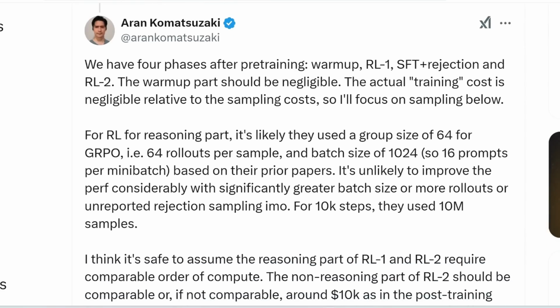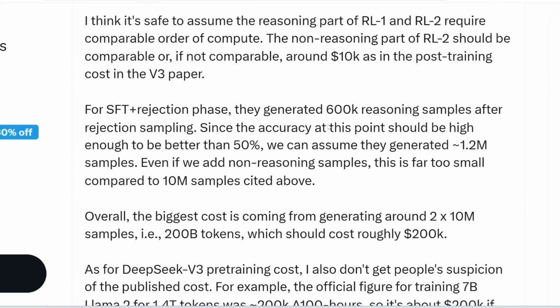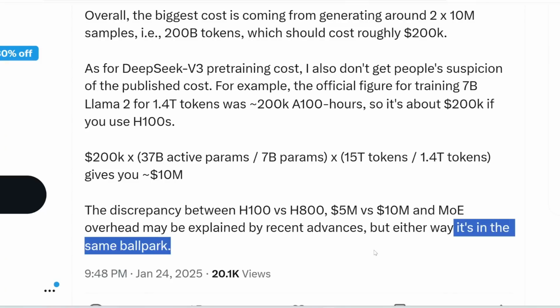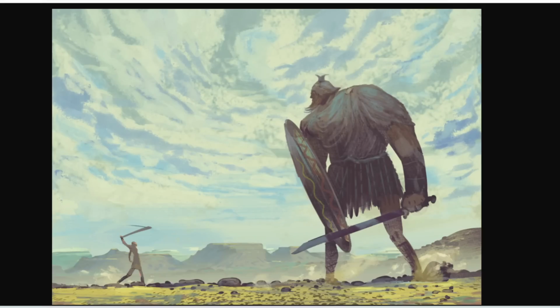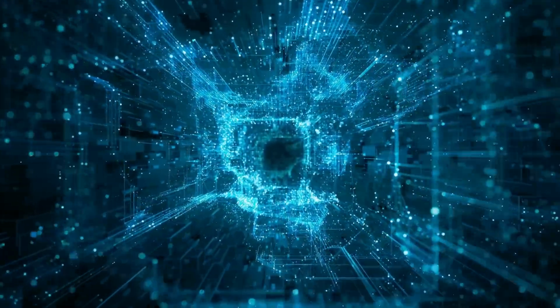Here's another tweet by another AI scientist who has also done the math, and this is quite technical, but basically he also concluded that it's in the same ballpark. Finally, there's one thing I really want to talk about which really isn't emphasized in mainstream media. Even filtering all the hype and exaggerated headlines, DeepSeek is actually way bigger than you might think for the following reason. DeepSeek actually accelerates our progress to AGI.